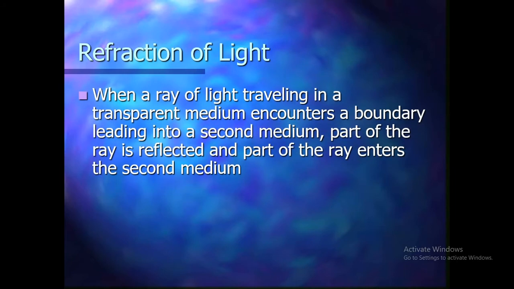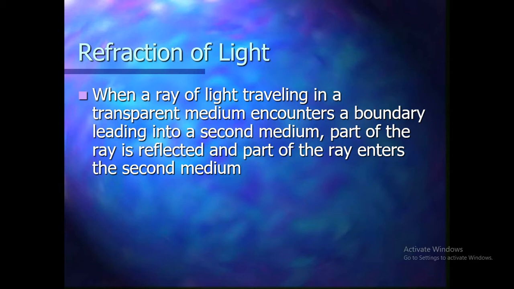When a ray of light traveling in a transparent medium encounters a boundary leading into a second medium, it means when I am watching a glass, there is a medium between me and the glass, and the medium is air.